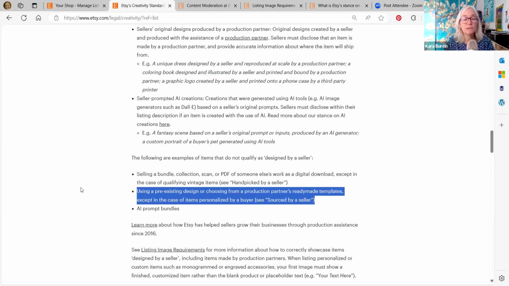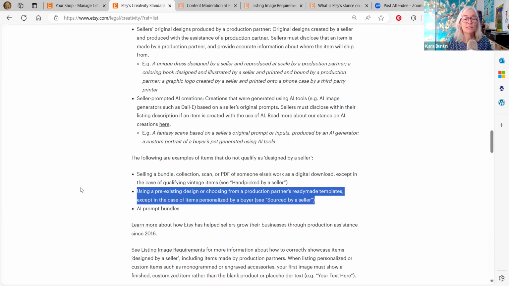So I know that there are services, I was just looking at one of them yesterday, where you can go in and you can just choose designs. And it's great for other platforms. You can choose the design, you can put it on your shirt, and you don't have to do anything. And you have the right to do that because they let you. You can't do that unless you change it somehow, or if something is personalized by a buyer because they put their name on it or something else like that.